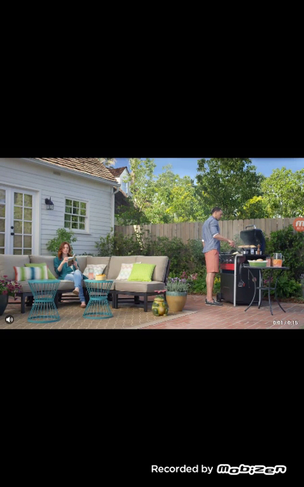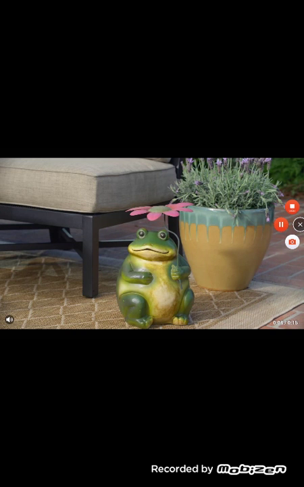These outdoor furnishings from Lowe's are so stylish, it almost feels like we're inside the house. Not that I've